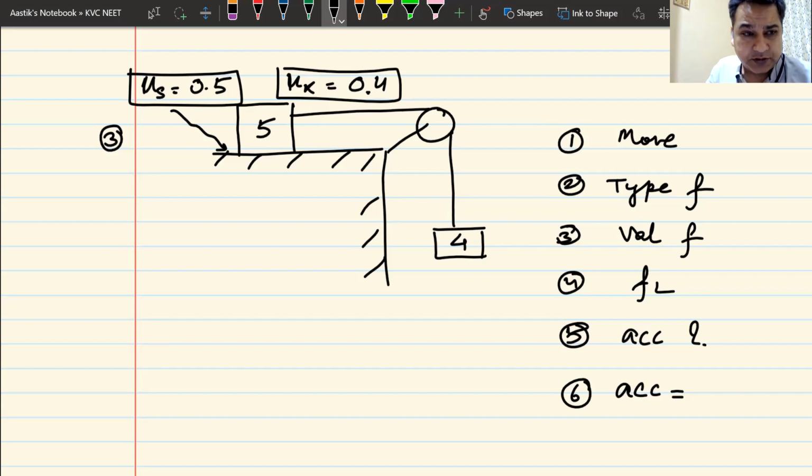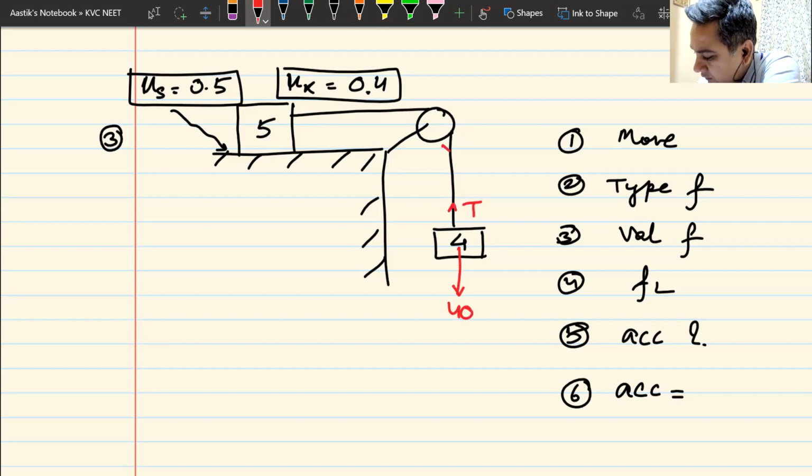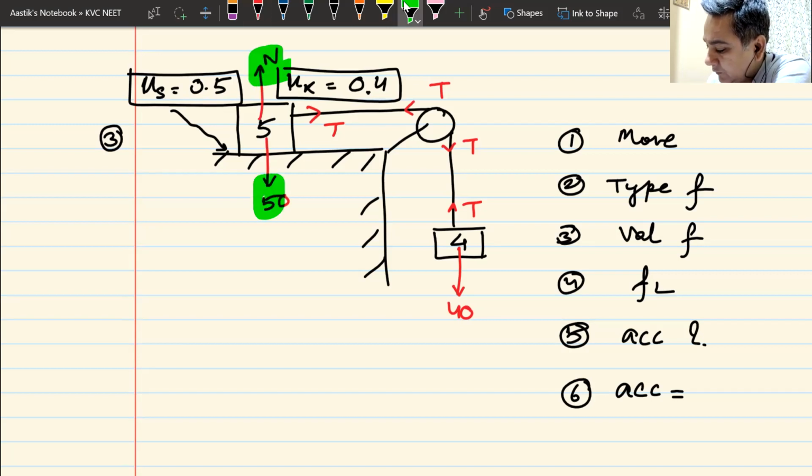So I hope you have tried this question. How should you solve this? I think pretty simple. Most of you would have done it. My time to do it in my way. 40 newtons pulling it, T, T, T, and T. Normal reaction, I mean, weight downwards, normal reaction upwards, and 50.